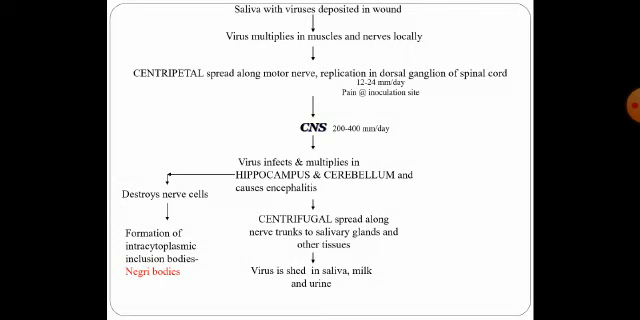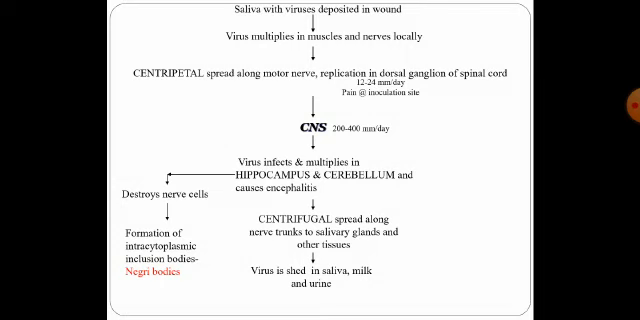So during this course of disease, the patient develops encephalitis. Once it is in the central nervous system, it replicates there, then there is a centrifugal spread, that is from the center again back to the periphery. Centrifugal spread along the nerve trunks back to the salivary glands and also to the other various tissues, such as the eyes and also the skin.